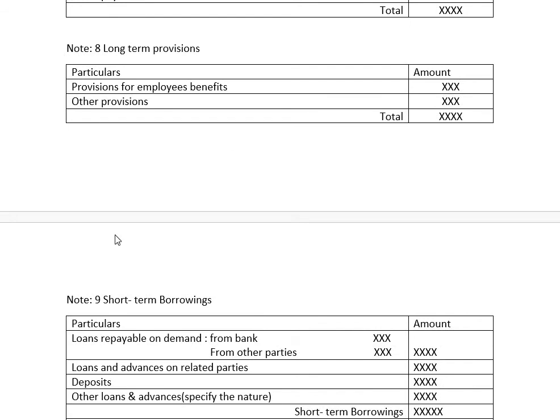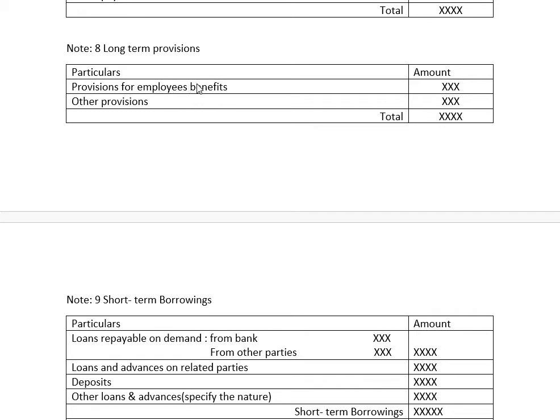Next, we have the long-term provisions. Again, when we create a provision, it means that it is a liability part of the balance sheet, right? Here we have provisions for employee benefits. Employees are keenly interested in their benefits in the organization, such as pension and gratuity. There are numerous types of provisions available for employee benefits.